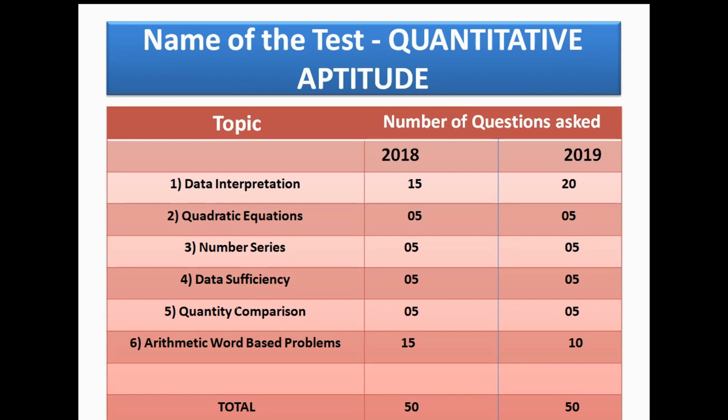Data sufficiency: the total number of questions in 2018 is 5 and in 2019 is also 5. Quantitative comparison: in 2018 the total number of questions is 5 and in 2019 is also 5. Arithmetic word based problems: the total number of questions in 2018 is 15 and in 2019 is 10. Total questions from quantitative aptitude in 2018 is 50 and in 2019 is also 50.